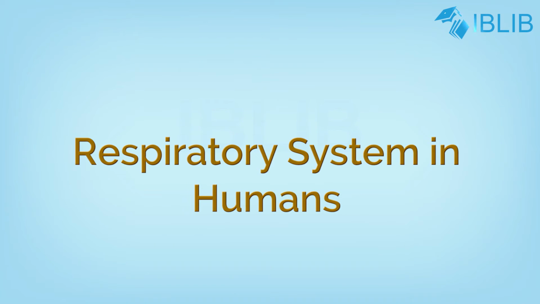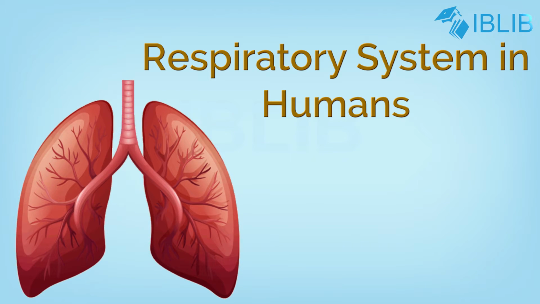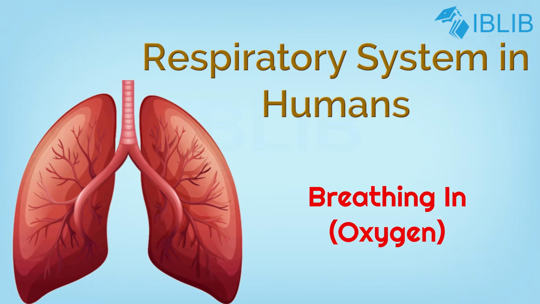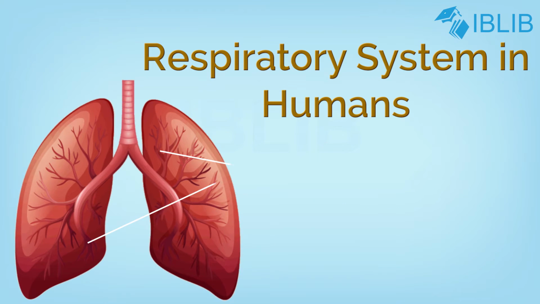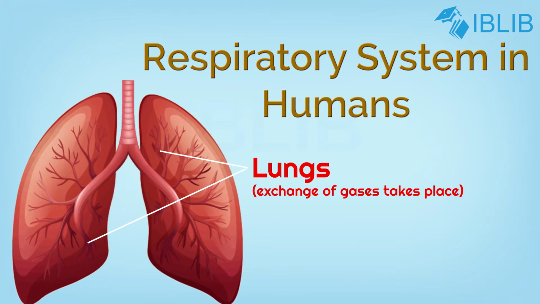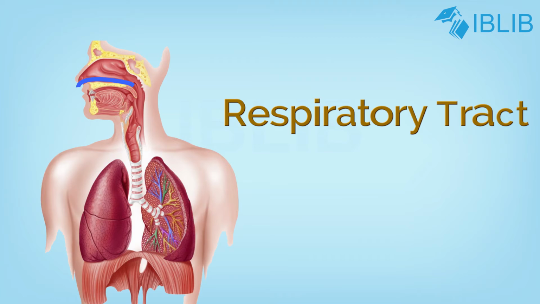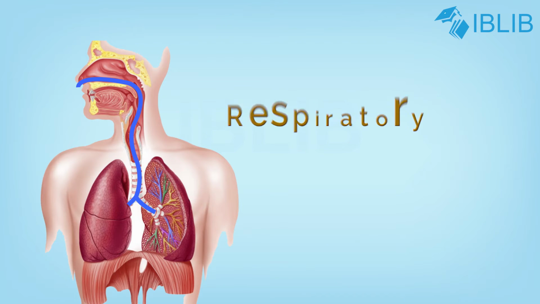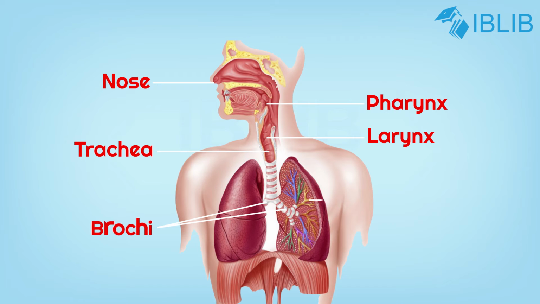Respiratory system in humans. Humans have a well-developed respiratory system that is responsible for breathing in oxygen-rich air and breathing out carbon dioxide. The lungs are the main respiratory organs where exchange of gases takes place. The path through which the air travels to the lungs and back to the atmosphere is called respiratory tract. It comprises of nose, pharynx, larynx, trachea, bronchi, alveolar sacs and alveoli.